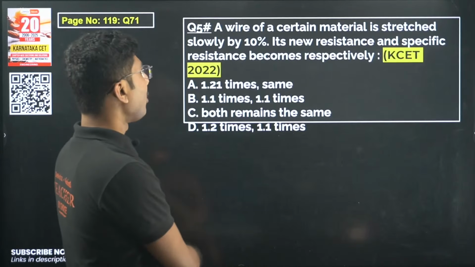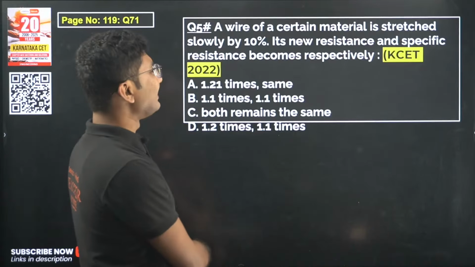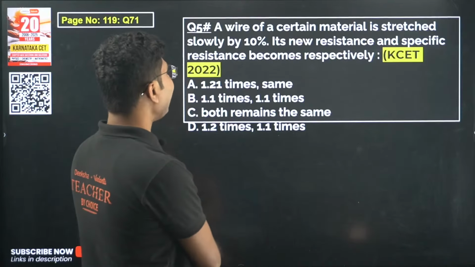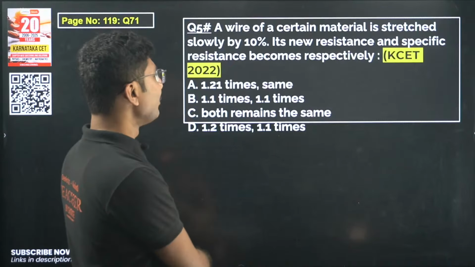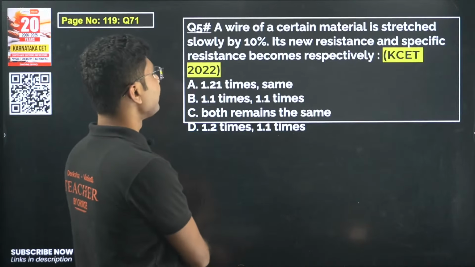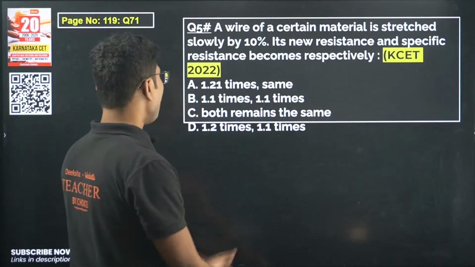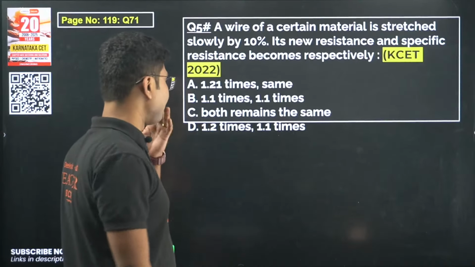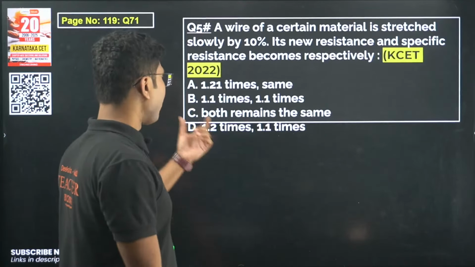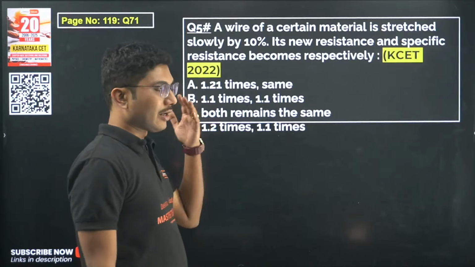A wire of certain material is stretched slowly by 10%. Its new resistance and specific resistance becomes respectively: 1.21 times, same; 1.1 times, 1.1 times; both remain the same; 1.2 times, 1.1 times. Now I will give you some seconds.